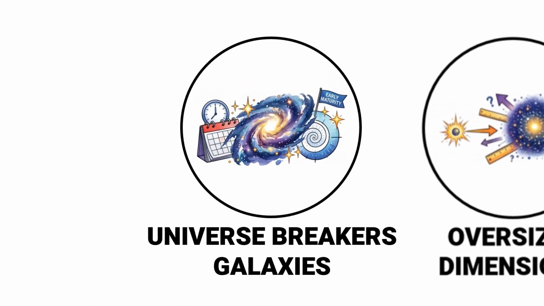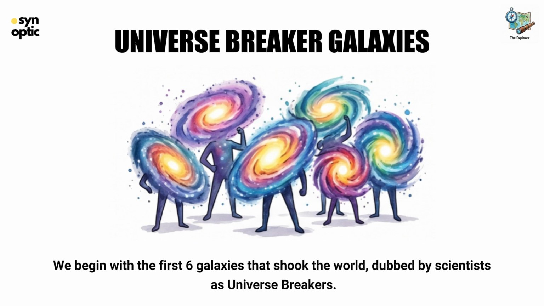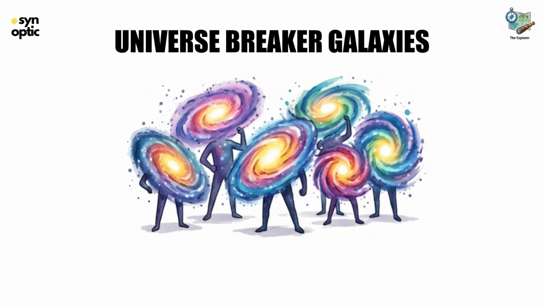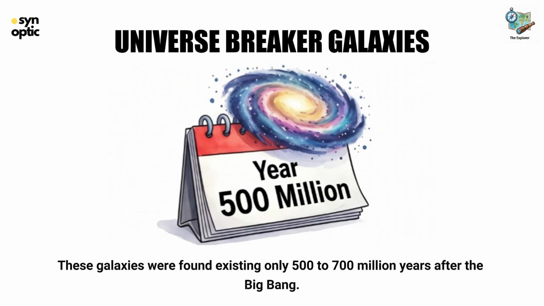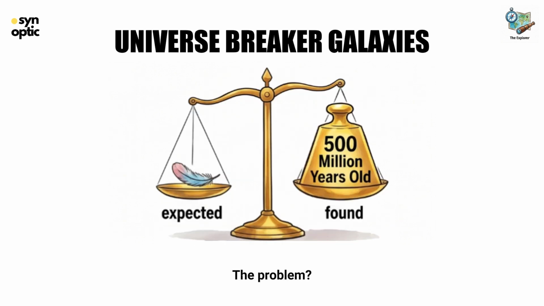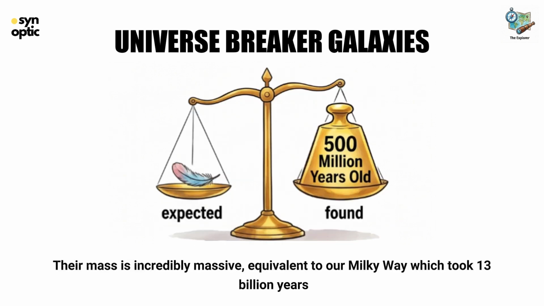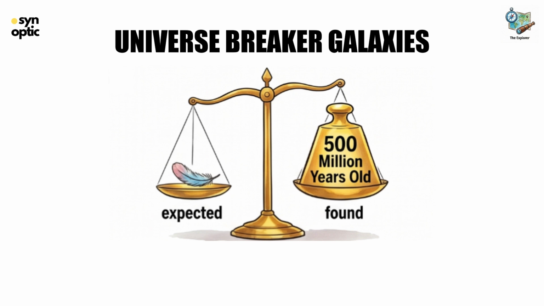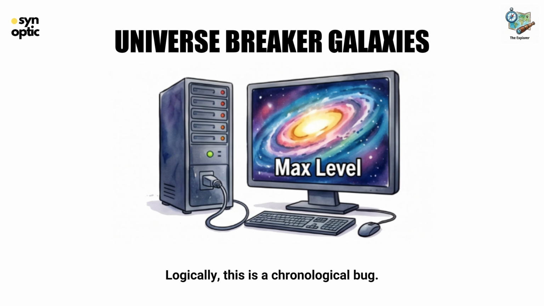Universe breaker galaxies, the early maturity protocol. We begin with the first 6 galaxies that shook the world, dubbed by scientists as universe breakers. These galaxies were found existing only 500 to 700 million years after the Big Bang. The problem? Their mass is incredibly massive, equivalent to our Milky Way, which took 13 billion years to grow. Logically, this is a chronological bug.